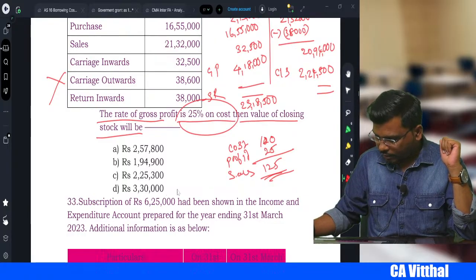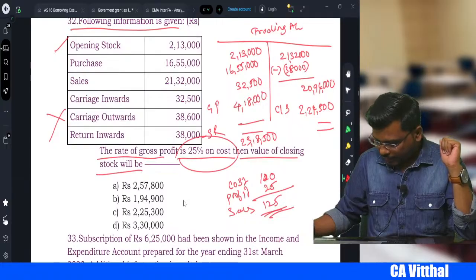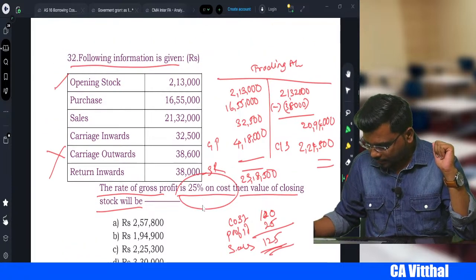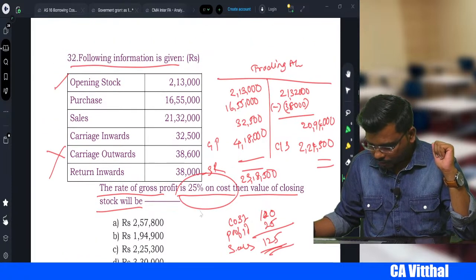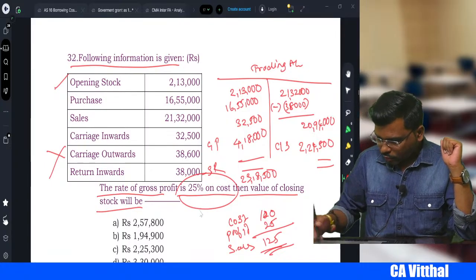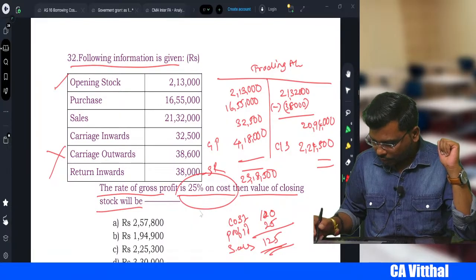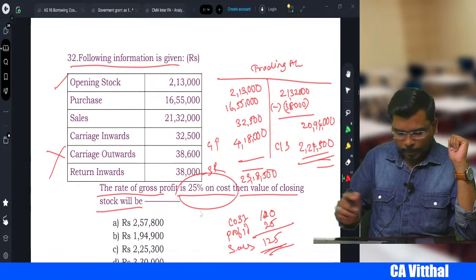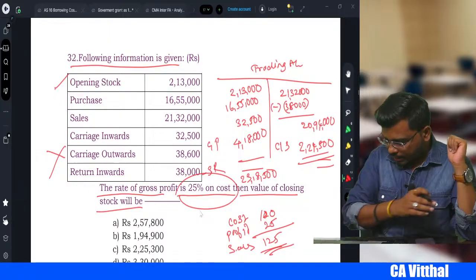Can we check whether we have got 2,25,000? Yes or no? Something we have missed, I think. Yes, this is carriage inward 32,500, right? 2,13,000, 16,55,000, 32,500 minus 38,000. Okay, some calculation mistake is there.